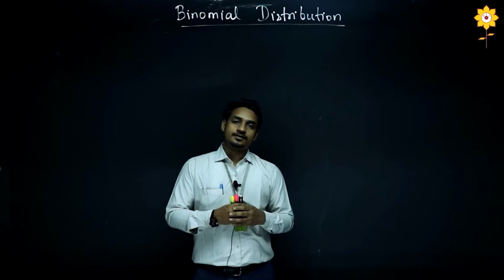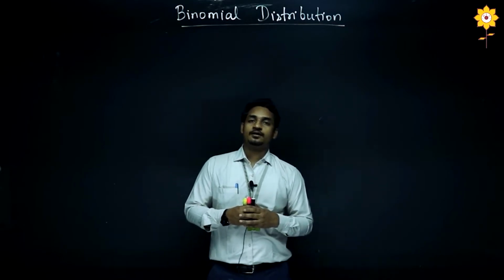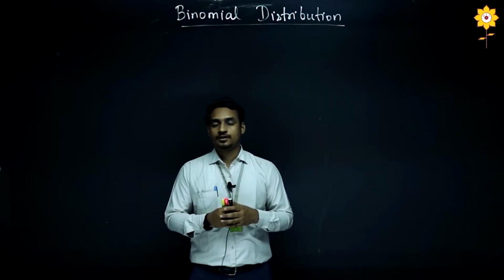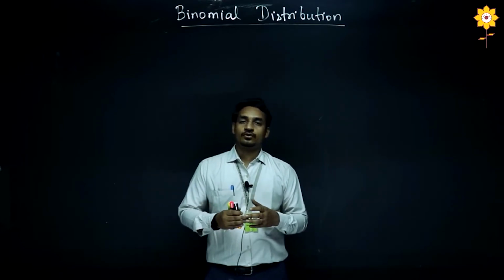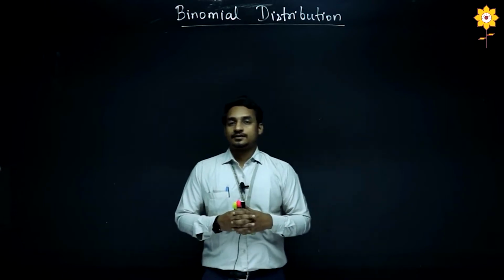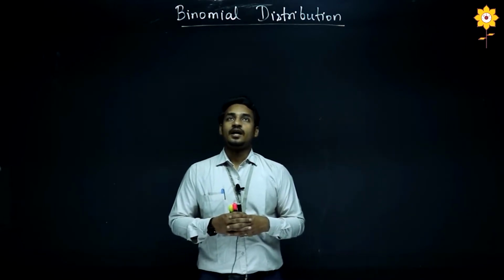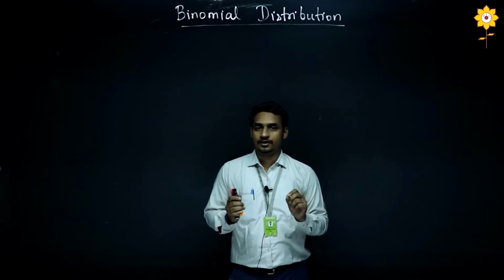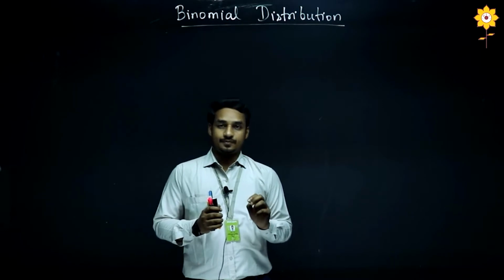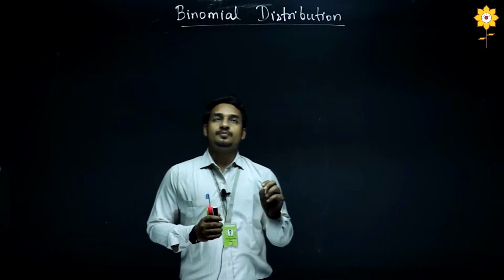So this can be considered a random experiment, and if we roll a dice, then we get 6 outcomes, either 1, 2, 3, 4, 5 or 6. So this can also be considered a random experiment. And if we make a set of all these outcomes, then we call that set a sample space.